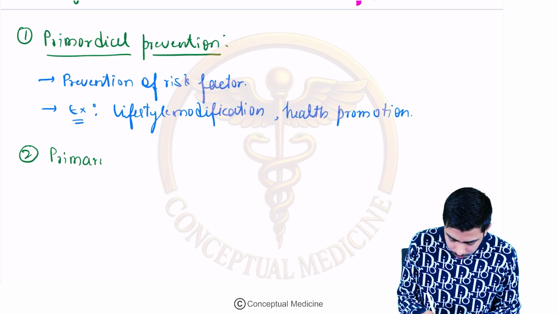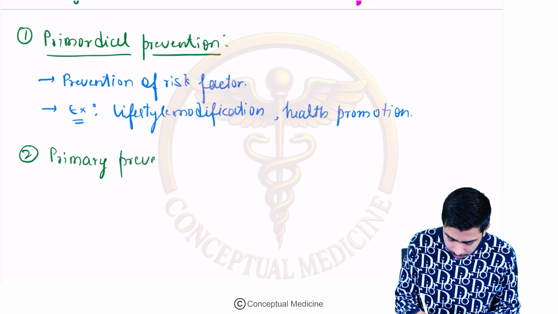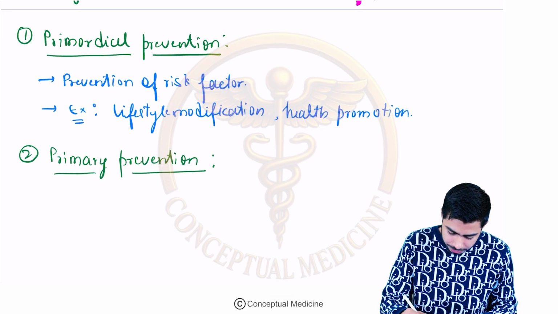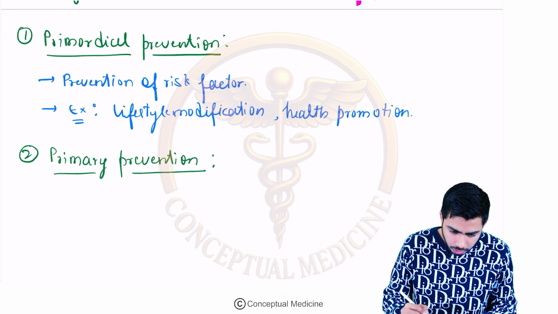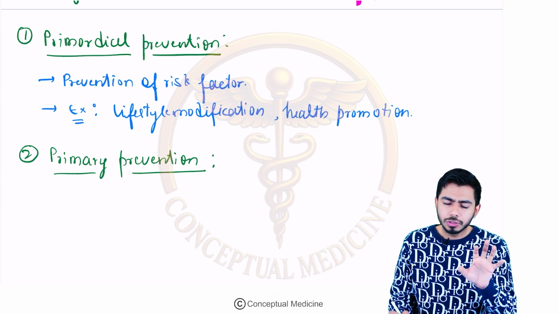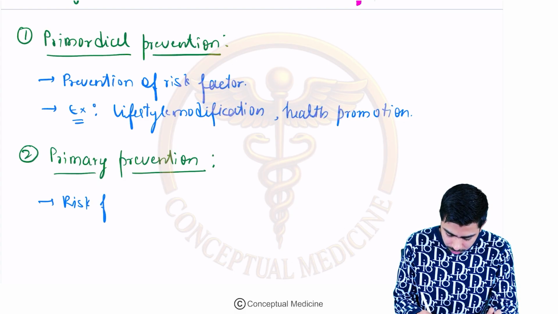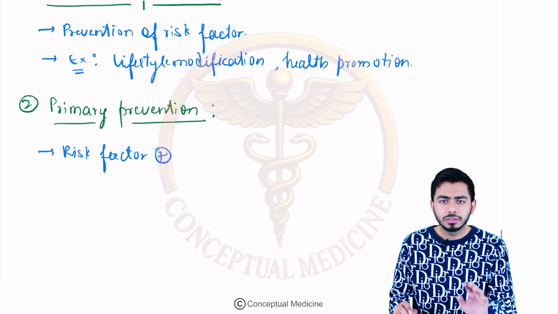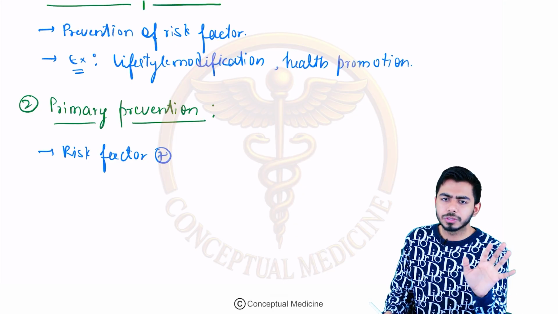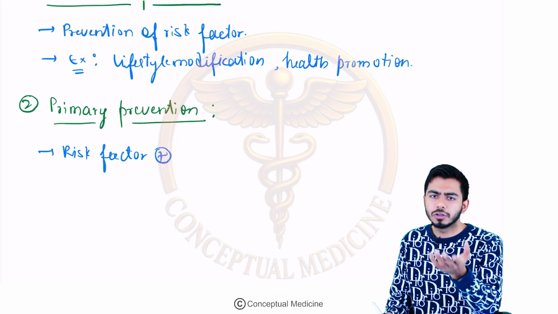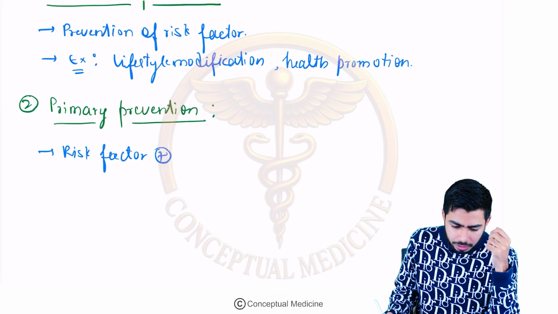So primary prevention. Now listen very carefully. Primary prevention, what can we talk about in this range? In the primordial level of prevention, we talk about that we know the risk factor is present. They ask you that the risk factor is present but the disease is not present. What level of prevention? Primary level of prevention, right?